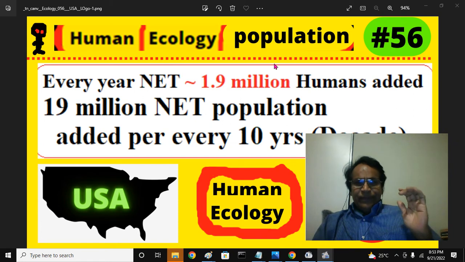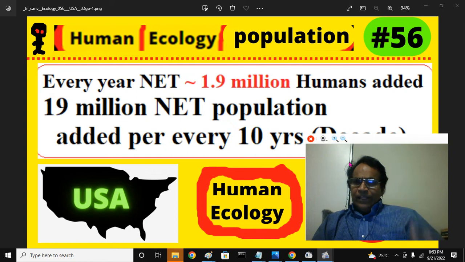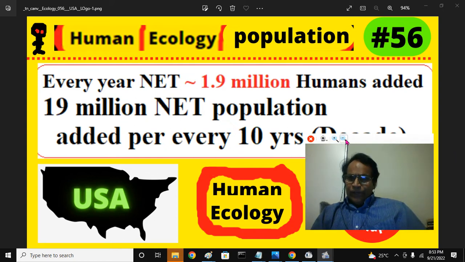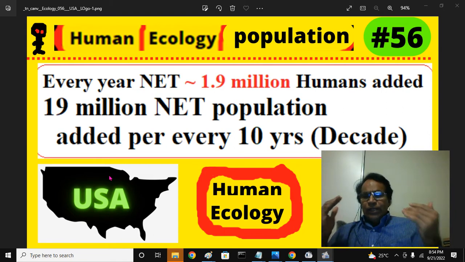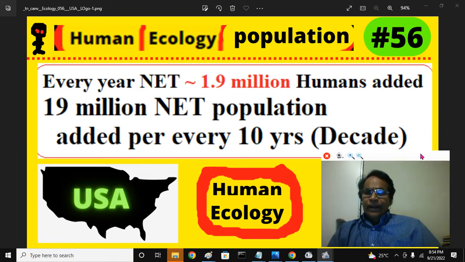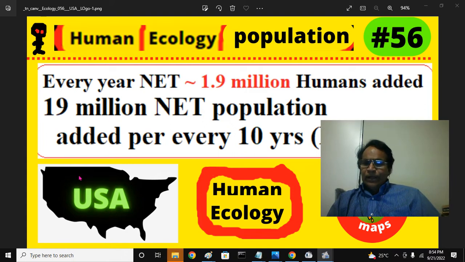Every year, 1.9 million, that is 2 million almost, humans are added by the United States of America. That means for a 10-year duration, that is a decade, 20 million people or 19 million people are so added to the planet Earth. Again, the numbers in different presentations may vary slightly because of different sources. So you should keep that in mind and get a broader idea. I may say 19 million, sometimes 20 million, to give you a broader concept.